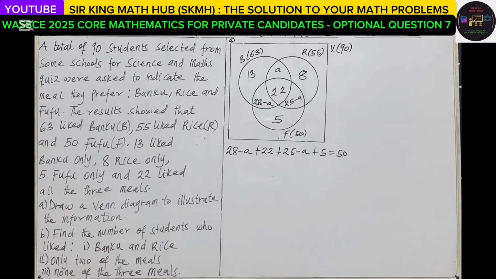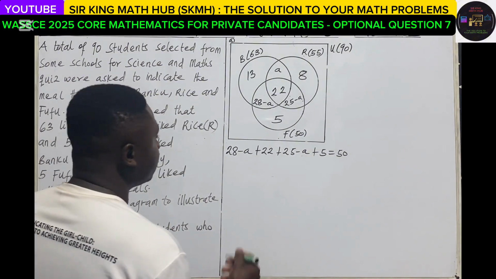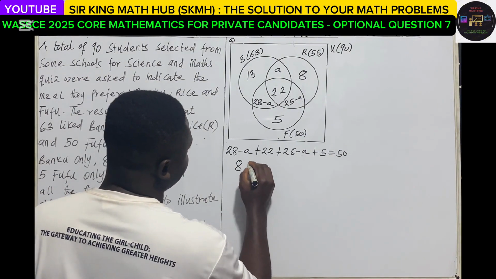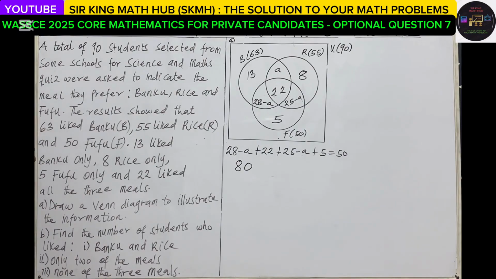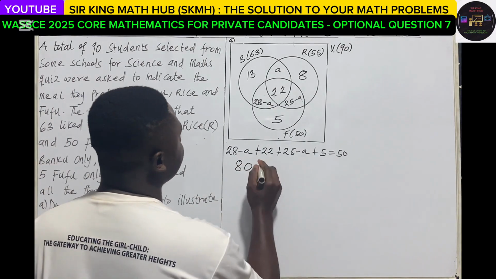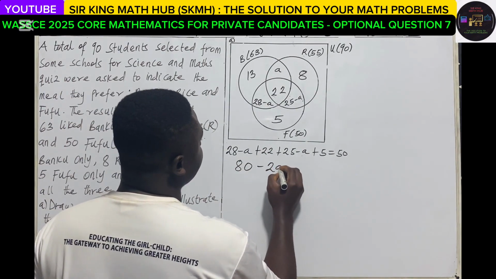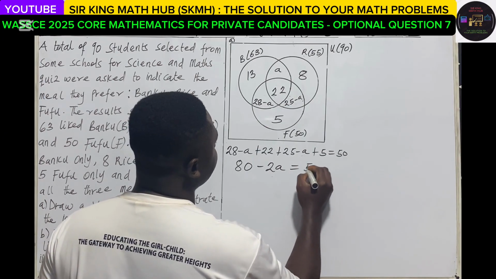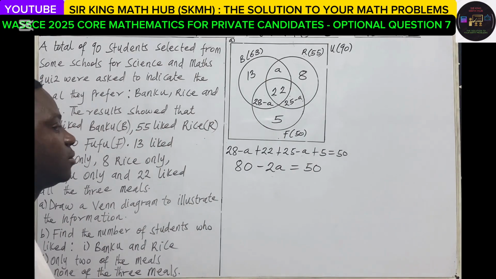Let's simplify. 28 plus 22 plus 25 plus 5 is 80, and then minus A minus A, that is minus 2A, and this must be equal to 50.